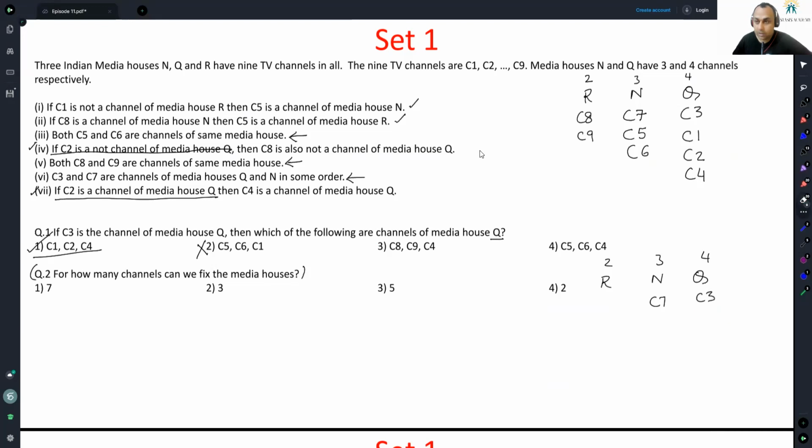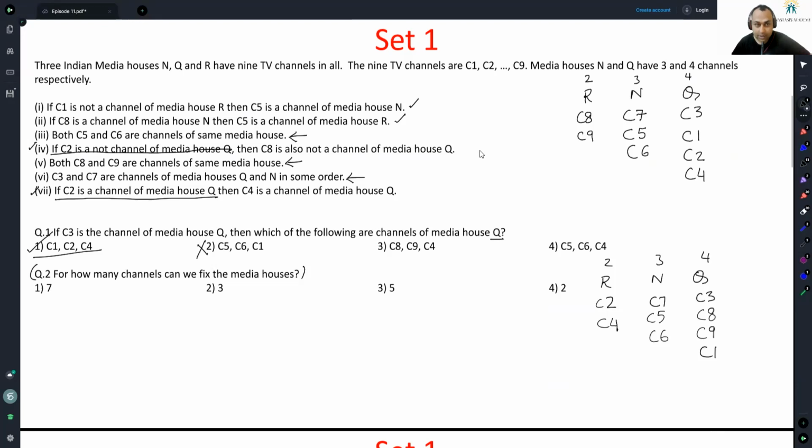Let us go to the third option. The third option is C8, C9, and C1. First one: if C1 is not a channel of media house R, then C5 is a channel for media house N. So we have C5 here, we have C6 here. So C2 is left and C4 is left. Let's see if any condition is getting violated. C8 is a channel of media house N. Valid because that condition is not getting fulfilled.